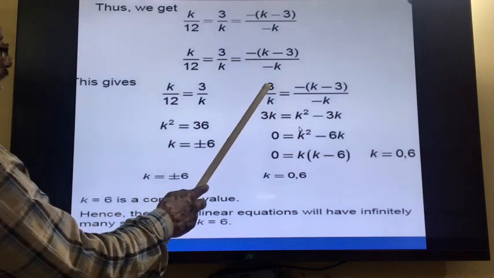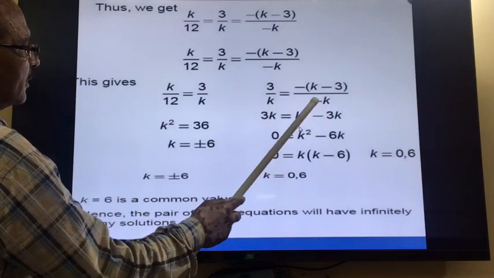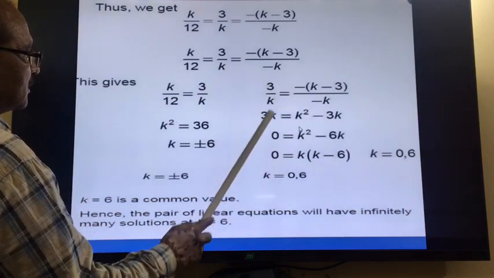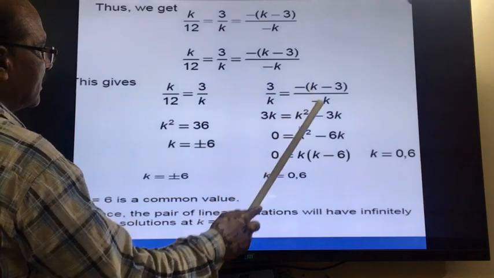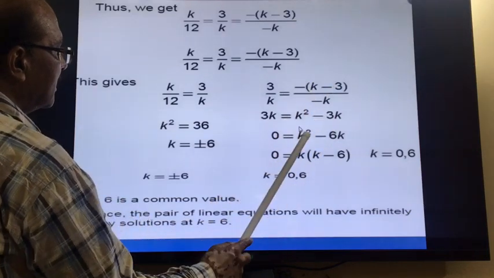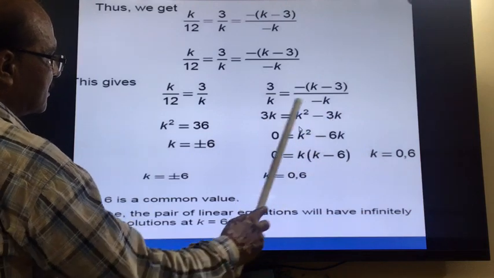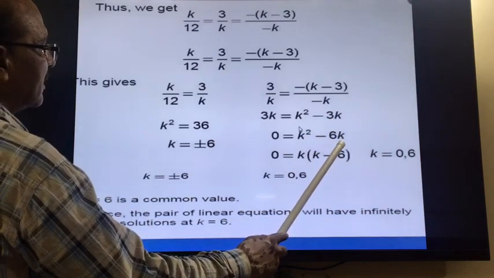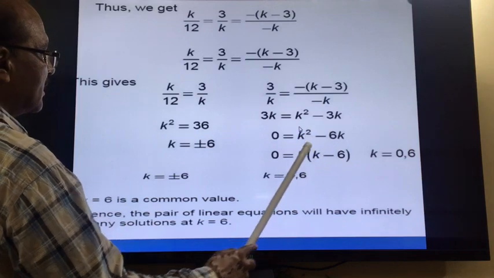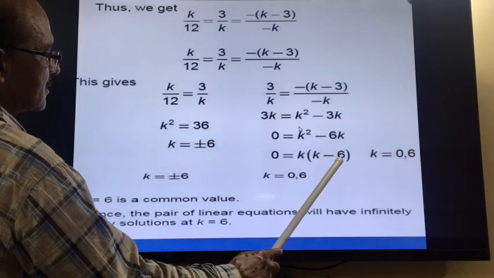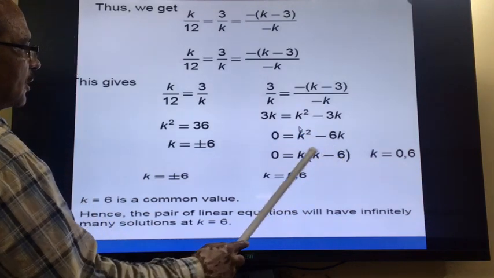In this case, if you do the cross multiplication, the minus minus cancel, and k into 3 is 3k, and k into k is k square minus 3k. Then you get on the right side k square minus 3k, and this minus 3k you transfer to that side, so it will be minus 6k. From these two we can take k common, so k into k minus 6. So either k is equal to 0 or k is equal to 6.